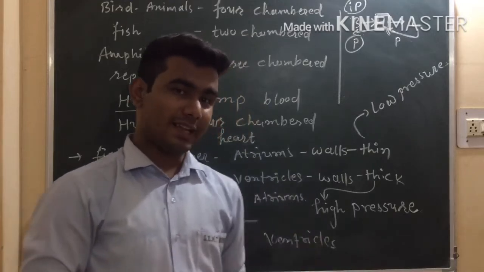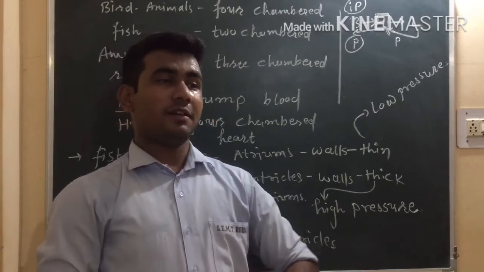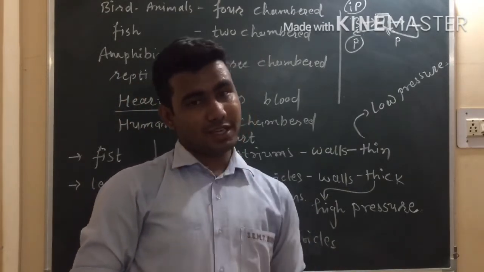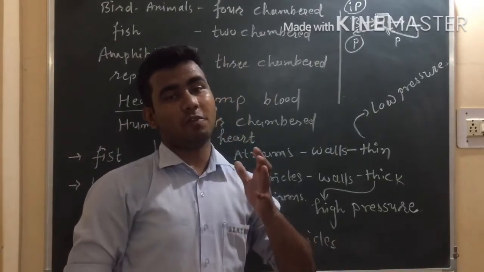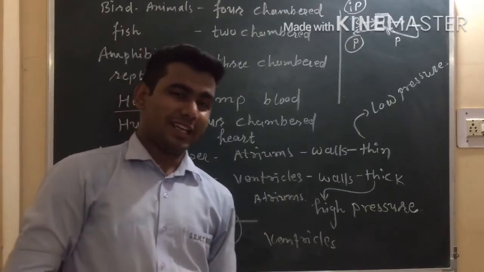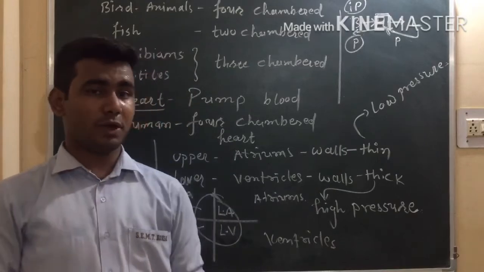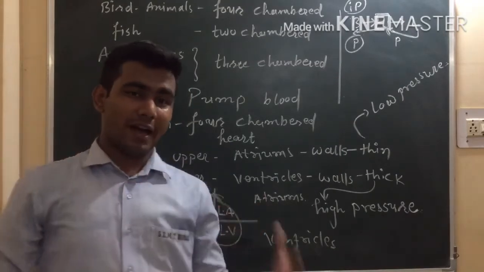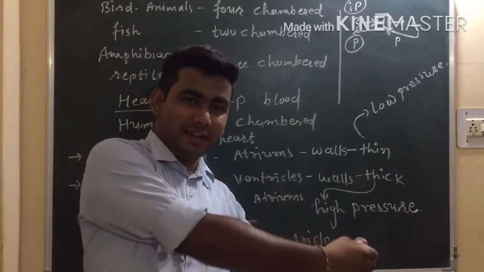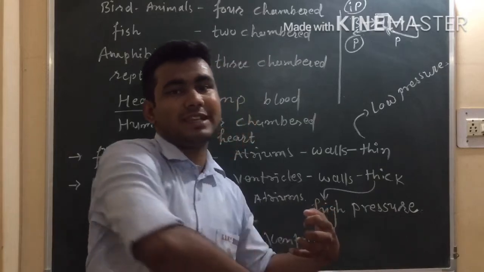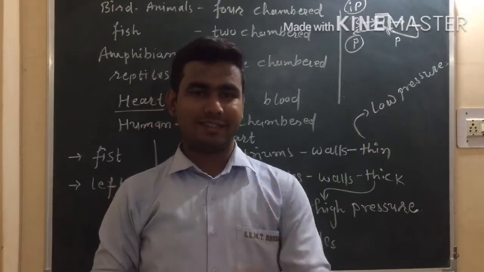Now let us understand by the video how blood circulation is done, right? From where blood comes into the heart, what is the work of atriums, what is the work of ventricles. At left side is there oxygenated blood or deoxygenated blood, at right side is there pure blood or impure blood. How from different parts of the body blood comes to the heart, from the heart how it is sent to the lungs, after purifying in the lungs how it is again sent to the heart, and from the heart how it is sent to different parts of the body. Let's understand it.